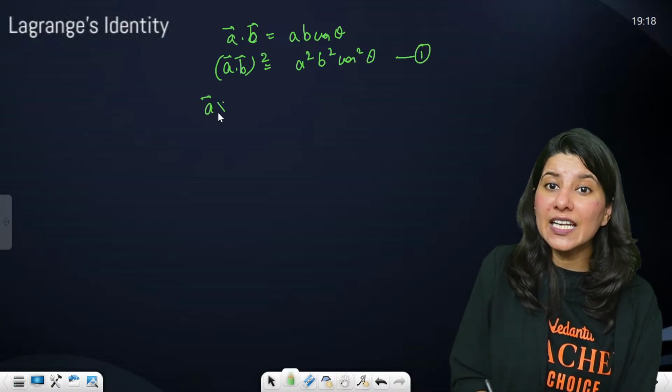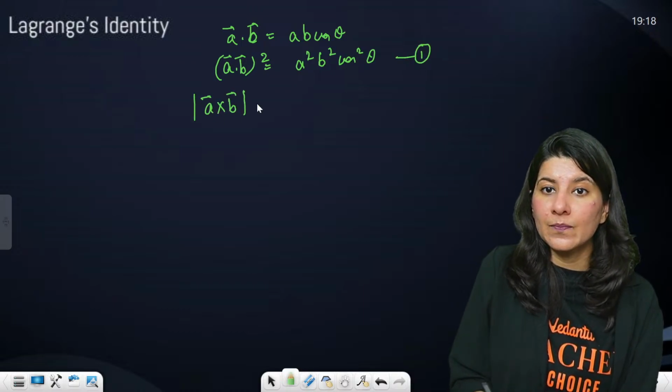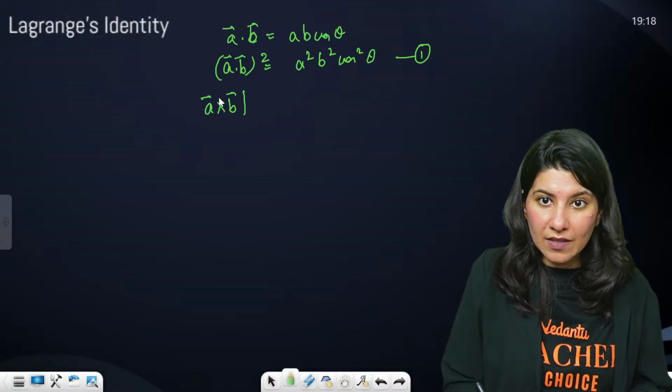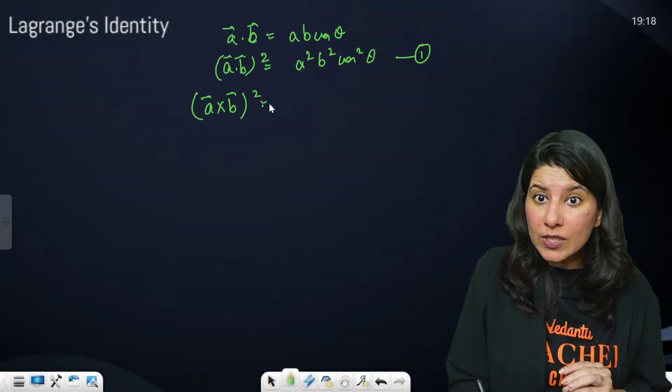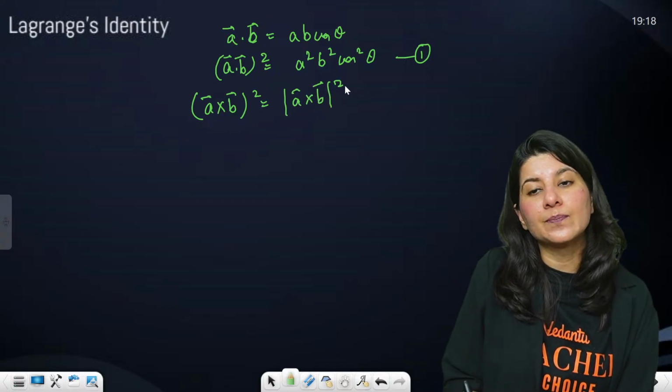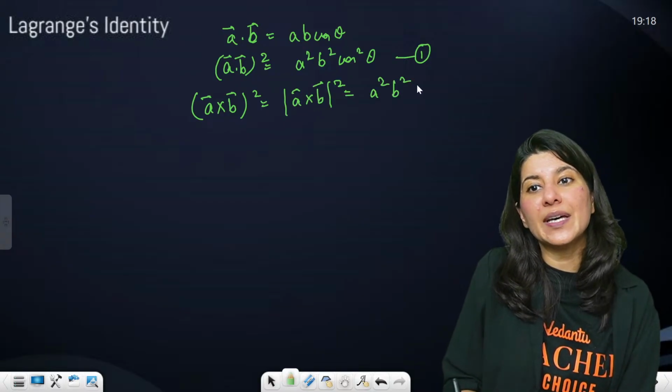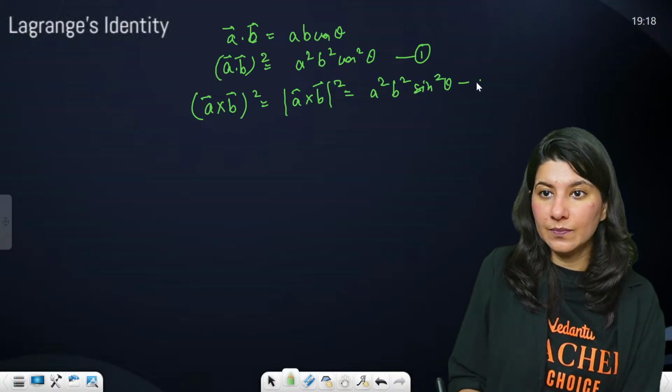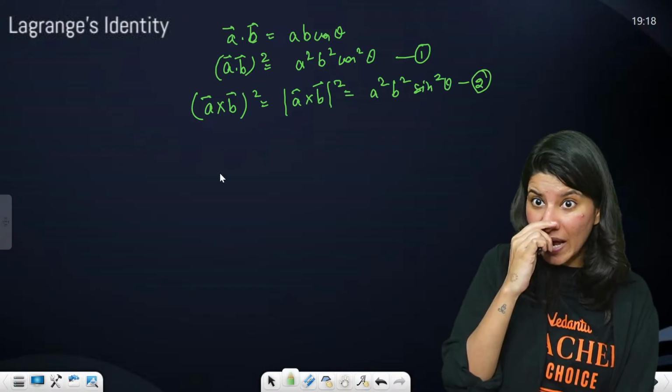What about A cross B, and that too whole square? A cross B whole square is the magnitude of A cross B only. So this is A square B square sine square theta. Second, now you have to add them.